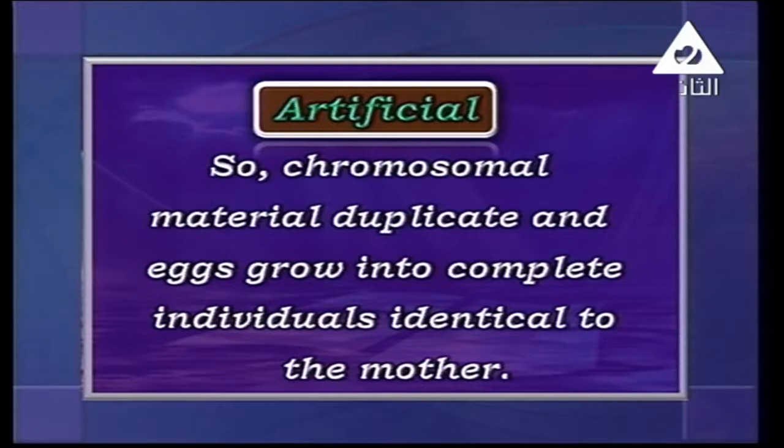But this individual is identical to the mother, which is what? The female, which gives us the eggs and so on. So we have two different types of parthenogenesis: the natural one, which happens in the honeybee, and the artificial one that we can do in some amphibians like toads and frogs.